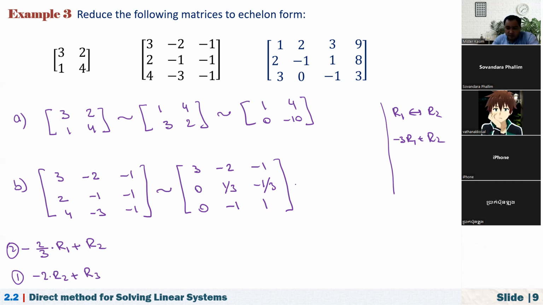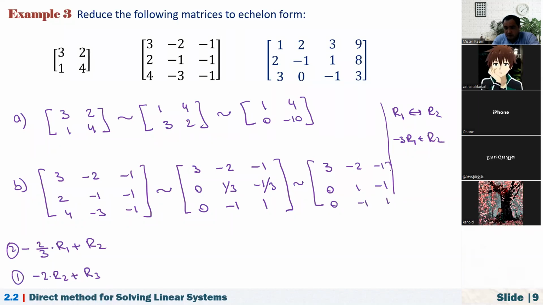So now if I just multiply the second row by 3, at the time we have this matrix: 3, -2, -1. Here we have 0, 1, and -1. Here we have 0, -1, and 1, right? So now if you multiply the second row by 1 and add to the third row, here we have 3, -2, -1, 0, 1, -1. Here we have 0 and 0 and 0. So that is the echelon form of this matrix.